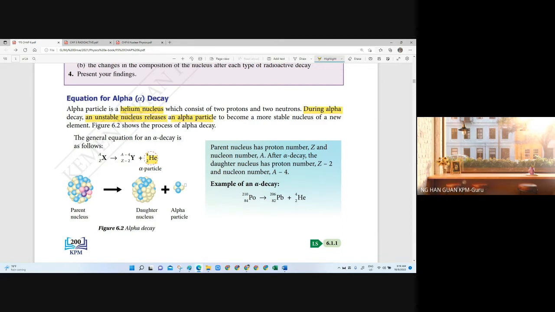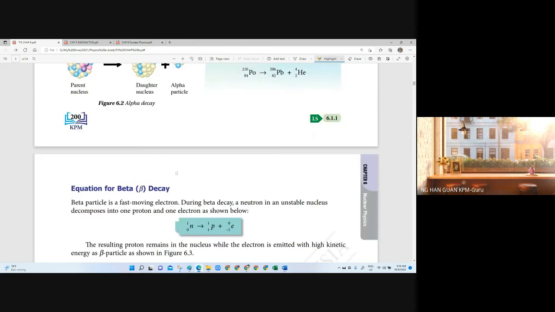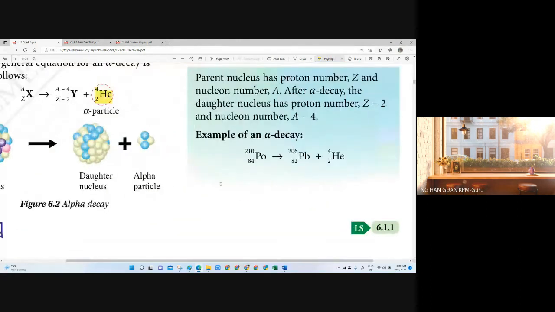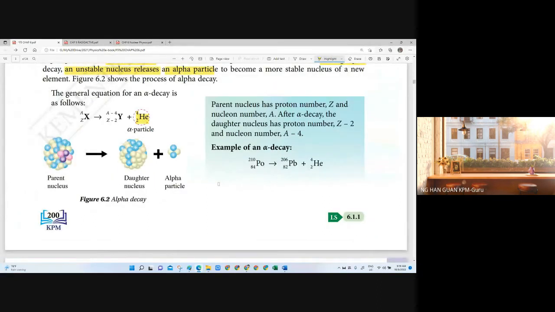So there are three different decays here: alpha, beta, and gamma. Once it releases an alpha particle, it becomes more stable, and this more stable nucleus is a new element, which we call the daughter nucleus. There is an example in the diagram given here. One thing you should know is, during alpha decay, how much change there is in the proton number, the nucleon number, and also the number of neutrons.